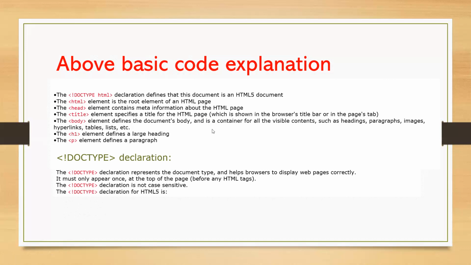Say, for example, we wrote headings and paragraphs only, but we also have images, links, tables, lists, etc. Hundreds of elements are there. We need to understand those elements, and then we can write them based on the scenario. Some basic elements are the H1 element and the paragraph element. Later on, I will explain step by step.